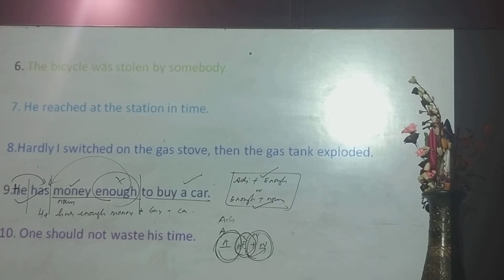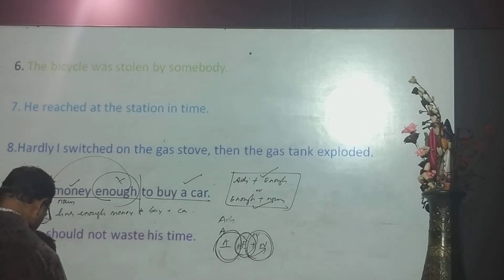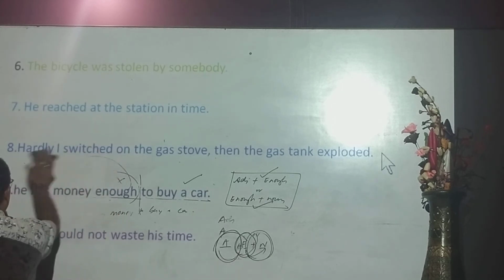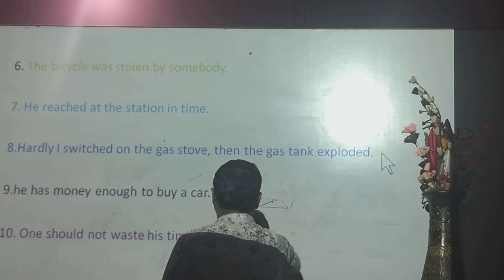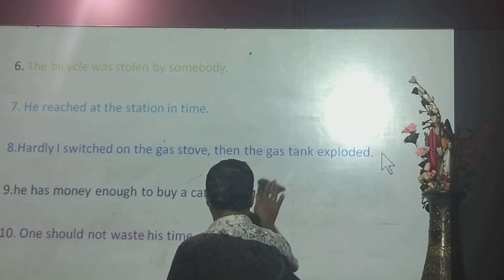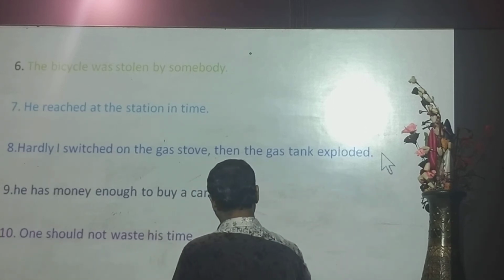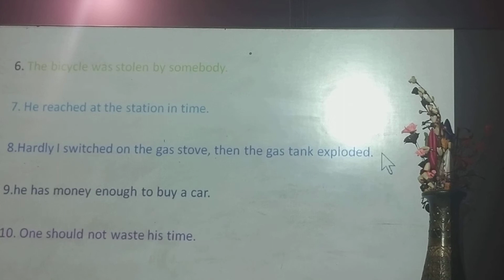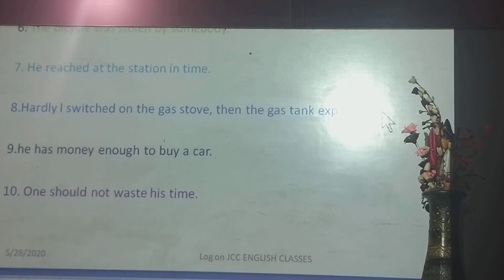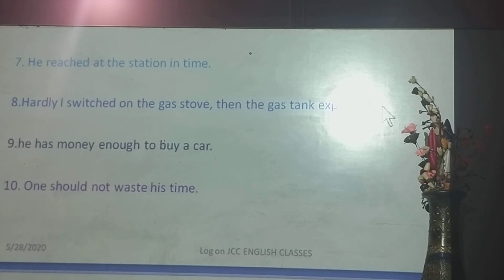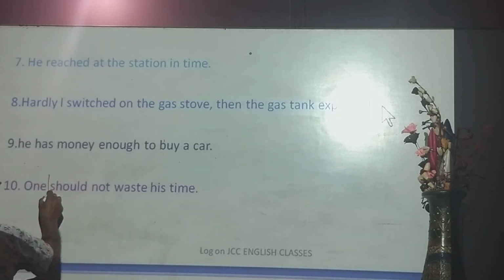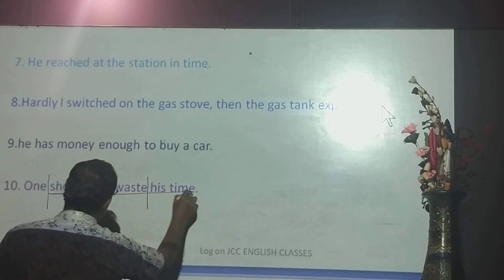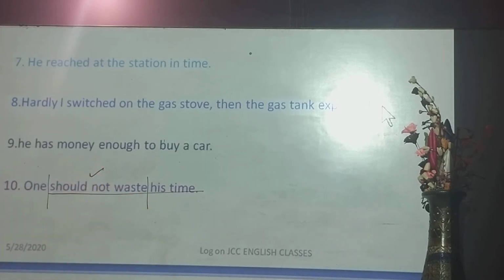Question number 10. Okay? In question number 10, we get: one should not waste his time. One should not waste his time. Okay? Look here, the subject is one. Should not waste is the verb, the predicate. One should not waste. And you see, his time.